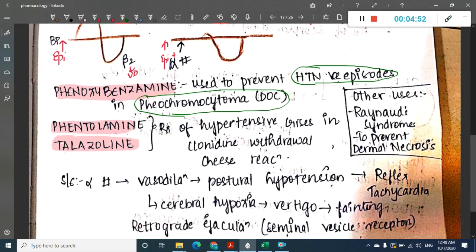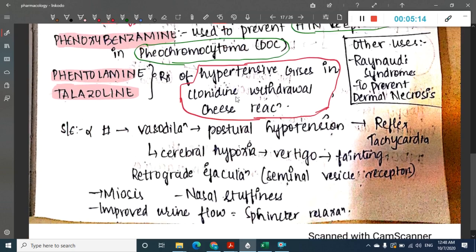Now phentolamine is also used in the treatment of hypertensive crisis, in clonidine withdrawal, and in cheese reaction. It is used in hypertensive crisis, in clonidine withdrawal, and cheese reaction.